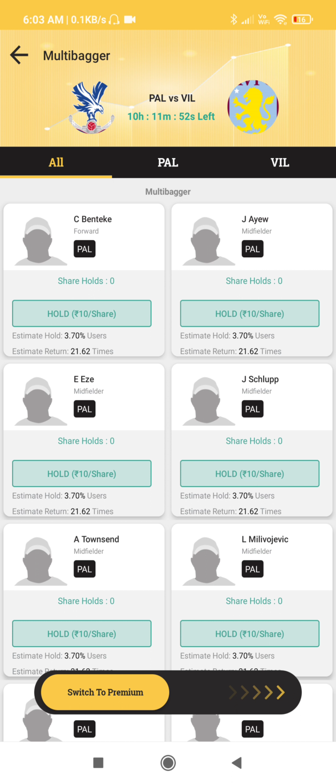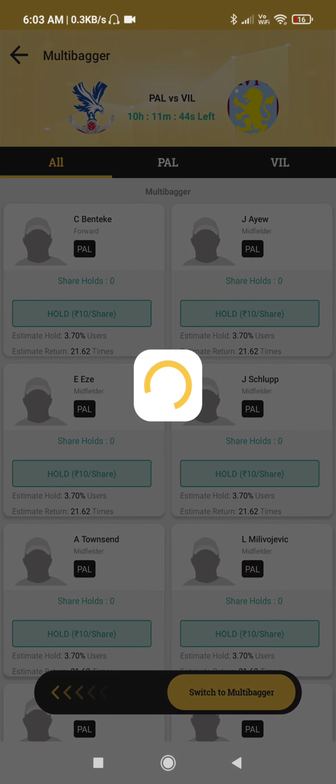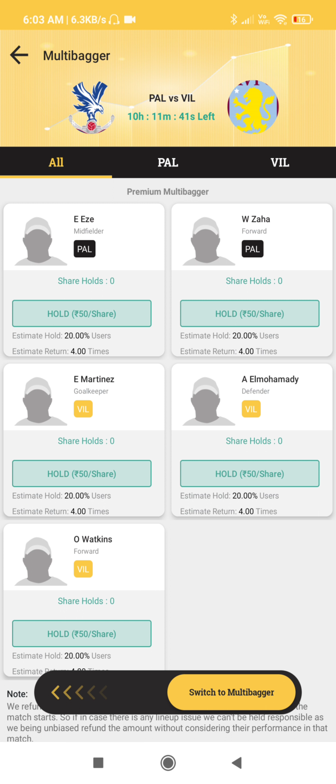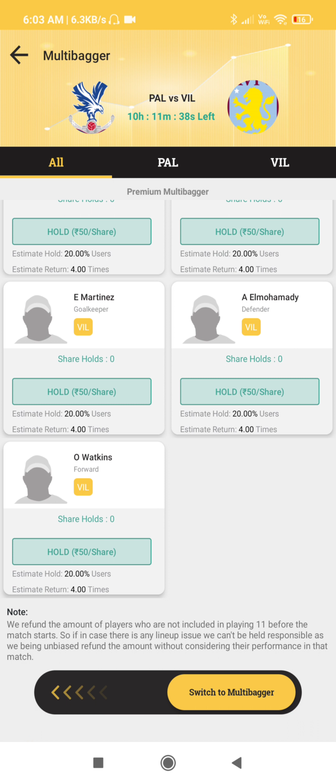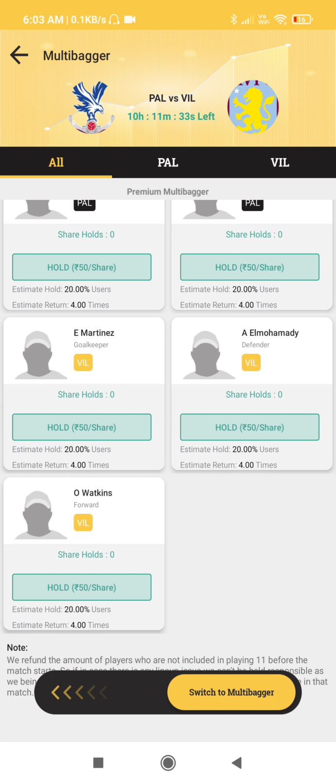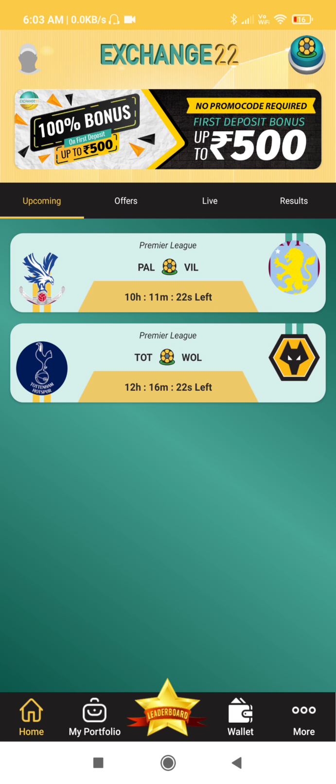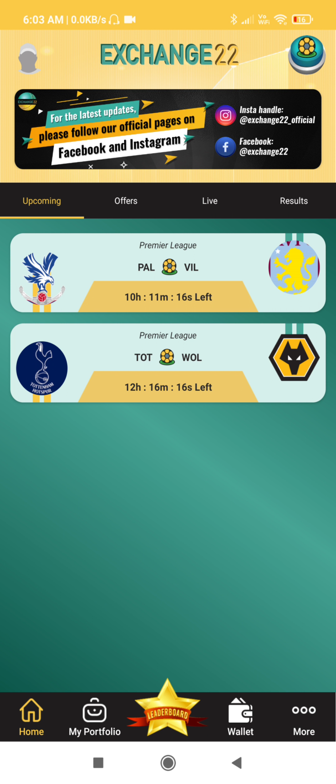But you need to select the best player who will bring the highest points. If you switch to premium multi-bagger, there are only 5 players and the price of each share will be 50 rupees. You select a player and you get the estimated return of, say, 4 times. Whatever estimated return it shows gets multiplied with 50. So I think these options are clear: buy, sell, multi-bagger and premium multi-bagger. Now I'll talk about today's match.